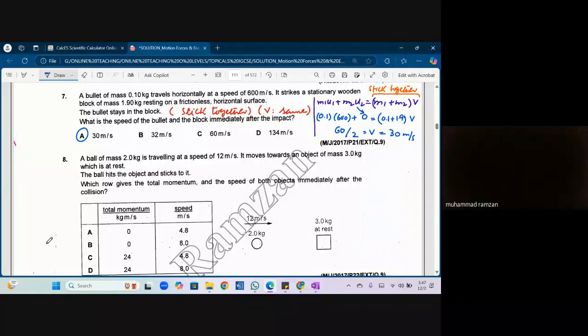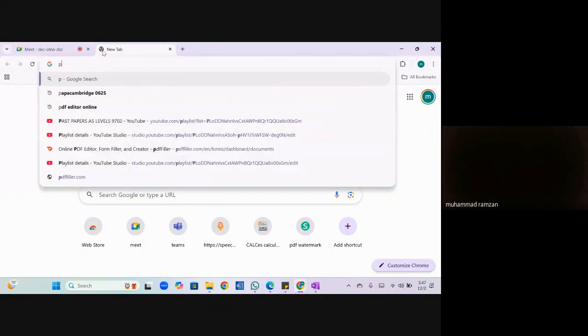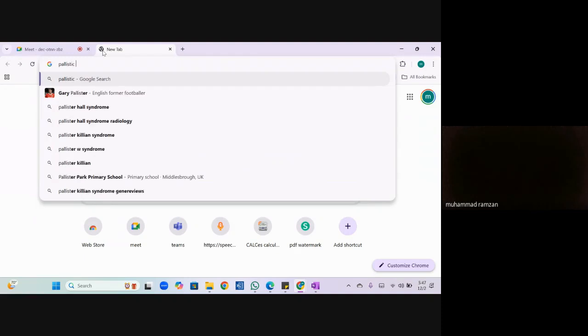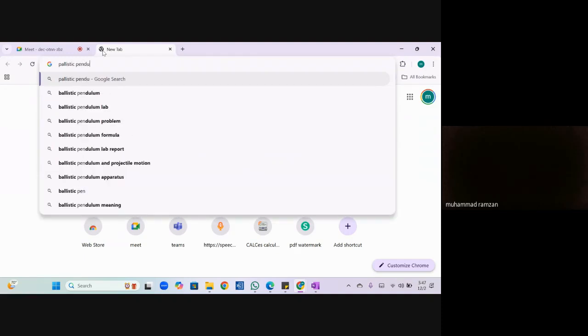Explain again. Look, whenever there are two bodies, let me explain this to you. This system is called a ballistic pendulum, the ballistic pendulum of physics.